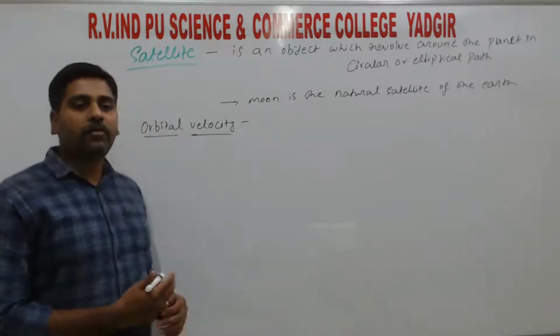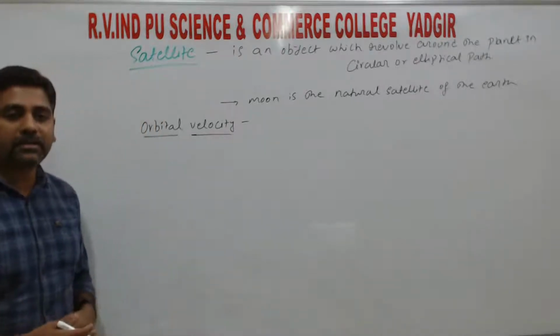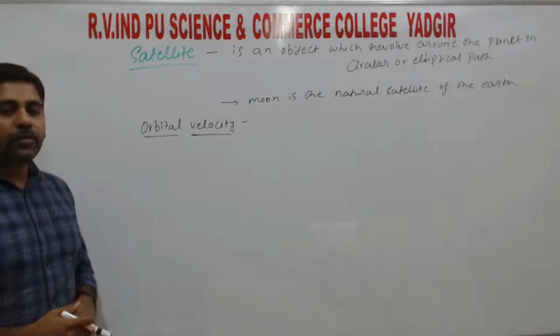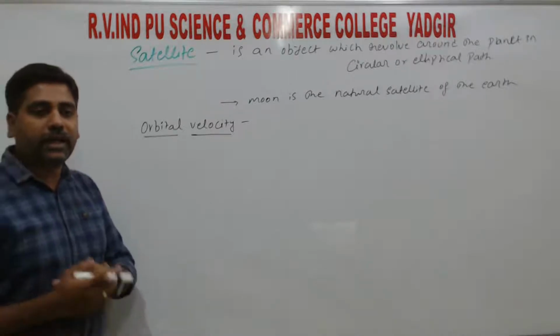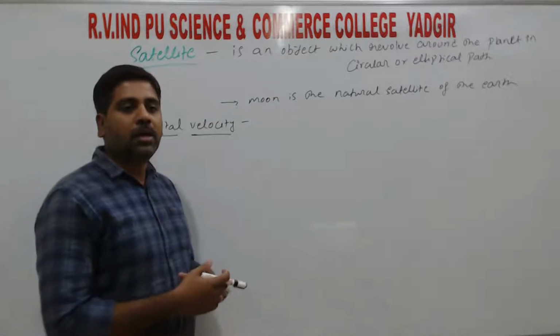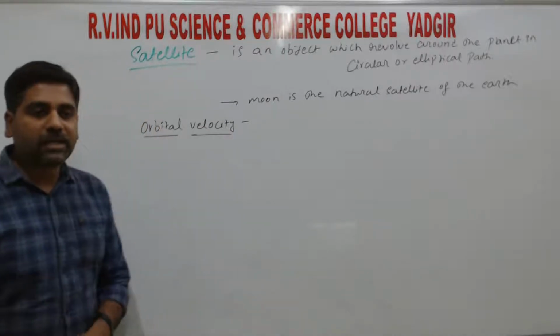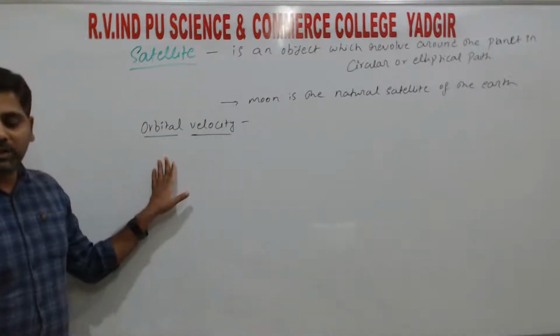Any object which is moving around the planet has some velocity, right? The horizontal velocity which it requires to revolve around the planet, we call that velocity the orbital velocity, right?